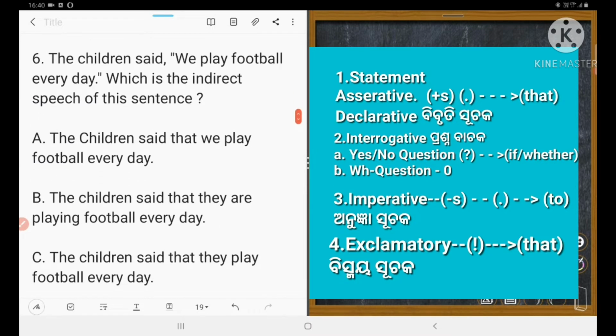Now let's move to number 6. The children said, we play football every day. Every day means habitual fact. If the sentence in inverted comma refers to general truth, universal truth, scientific fact or habitual fact, generally in that case the tense of the verb does not change. Okay, so the children said we play football every day. The sentence in inverted comma is a statement. Could you understand? So we shall use what? That, the conjunction, instead of inverted comma.